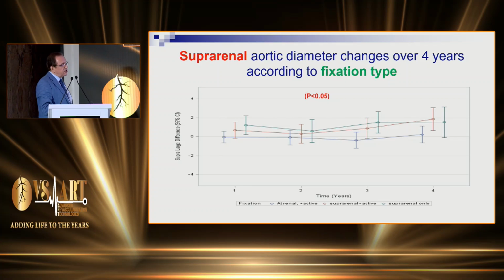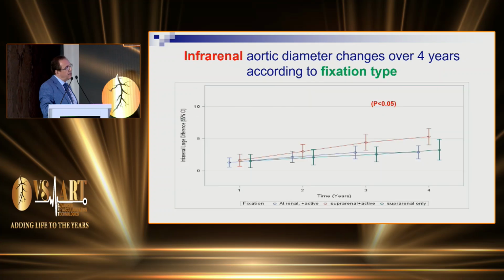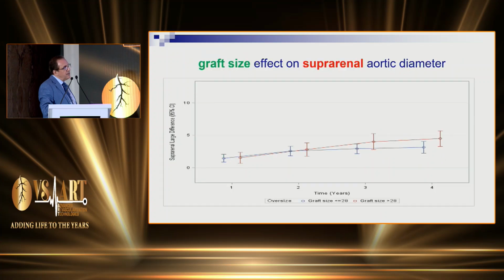Then he looked at the fixation type for suprarenal aorta diameter. He noticed that if you use a device with a suprarenal active fixation, they have the highest number of neck dilatation compared to other kinds of fixation. And the same for infrarenal aortic diameter. Also, if we use a device with a suprarenal active fixation, then we have the highest number of neck dilatation after EVAR. Then he looked at the graft size, and he noticed that if you use a graft size more than 28, then this will increase your incidence of neck dilatation after EVAR.